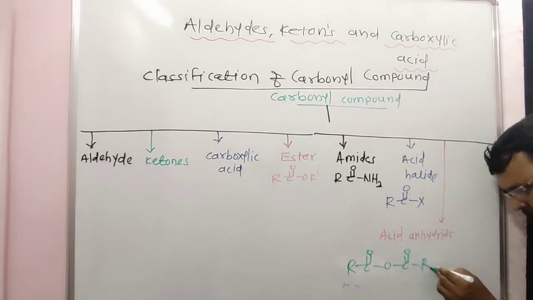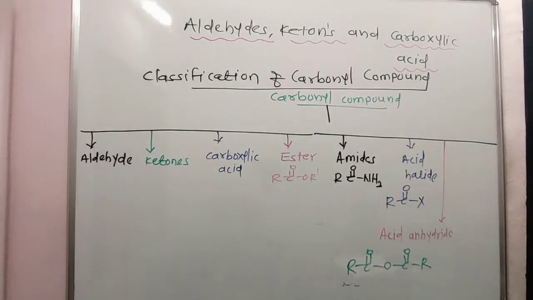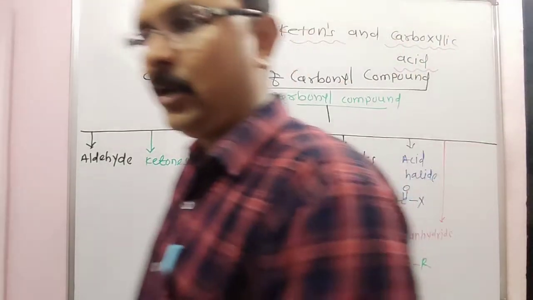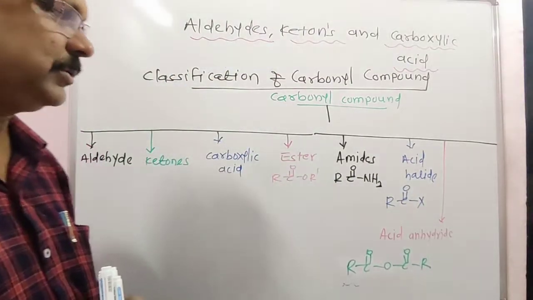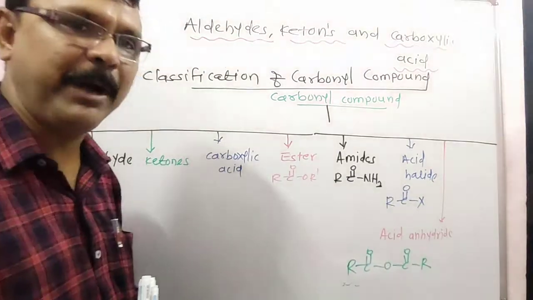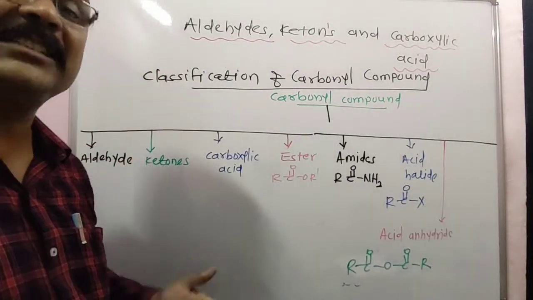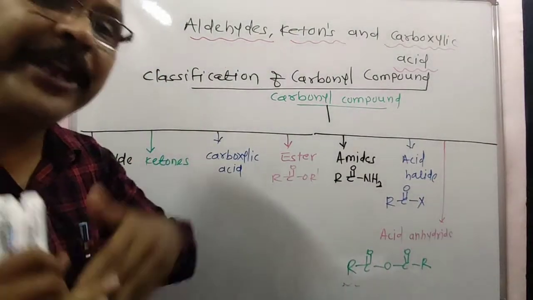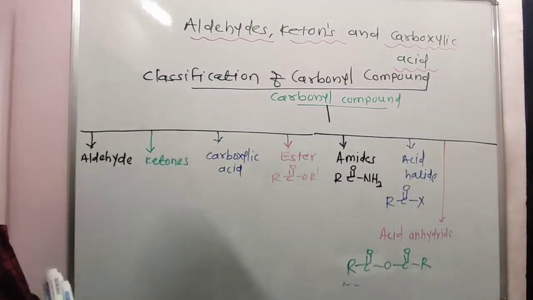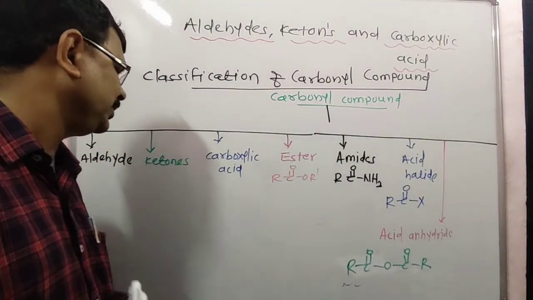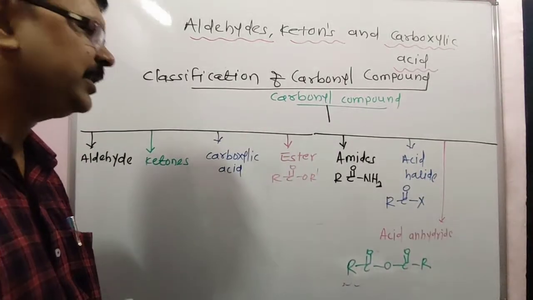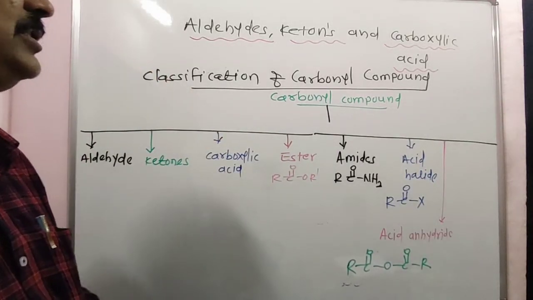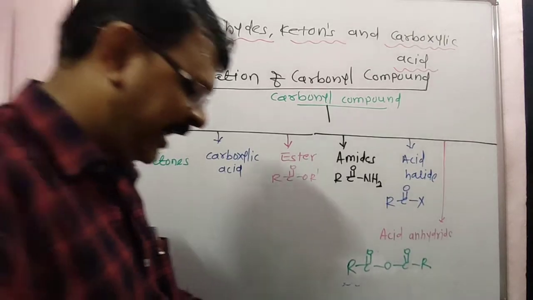RCOO, next is the R. Correct? Yes. Look here, I'll ask you here a classification of the carbonyl compounds. Carbonyl compounds are classified in different ways. First aldehydes, second ketones, next carboxylic acid, next esters, next amides, next acid halides, and next is the acid anhydride.